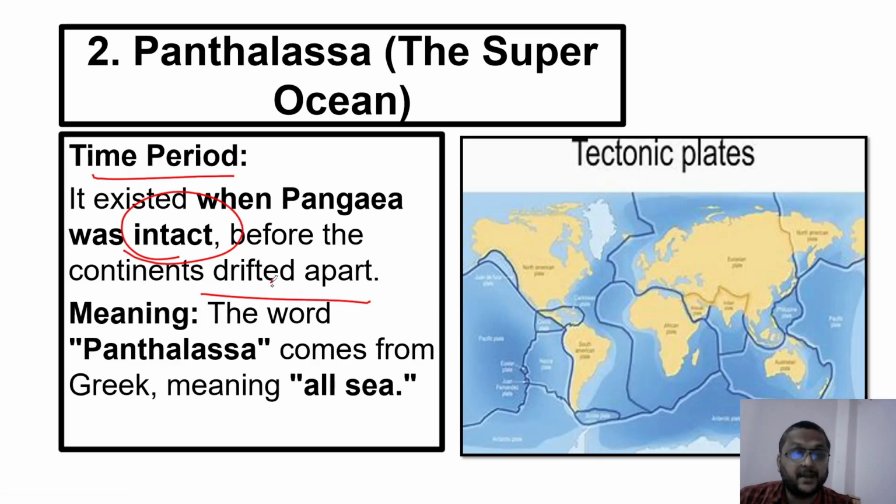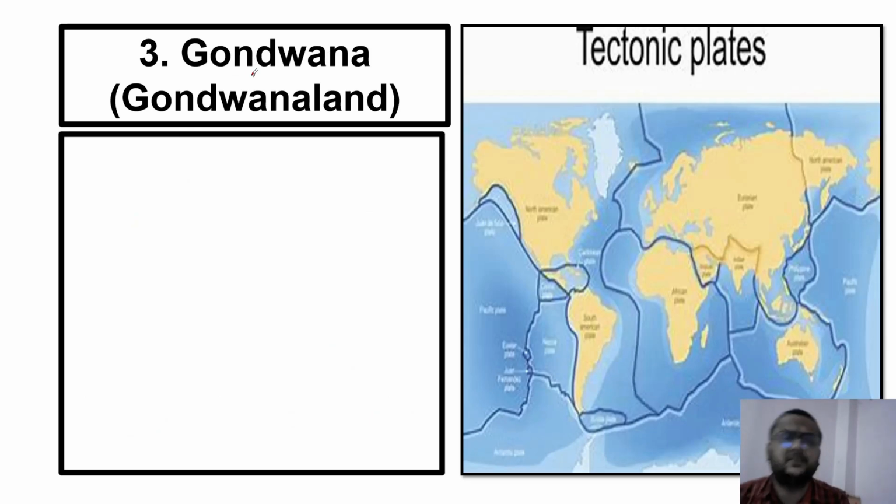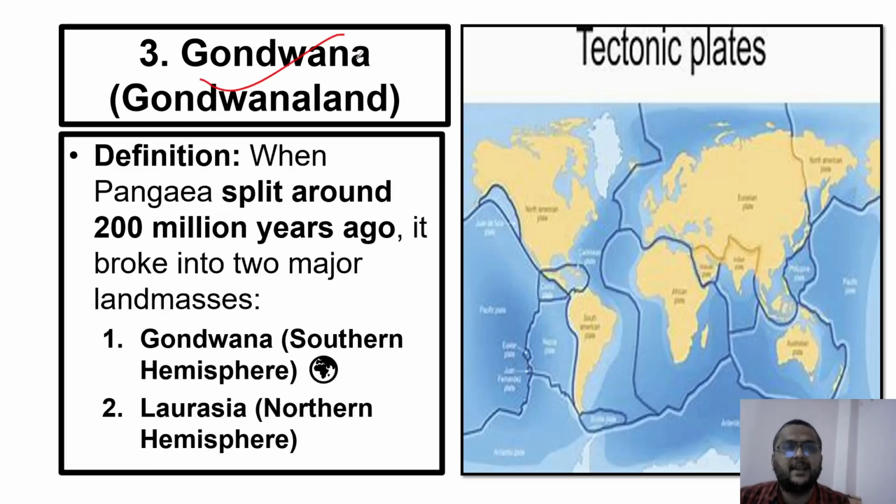What is the meaning of Panthalassa? The word Panthalassa comes from the Greek language again. It means all seas. Now let's talk about the two parts of Pangaea. One part is called Gondwana land and the other part is called Laurasia. So we are talking about the southern part, which is Gondwana.